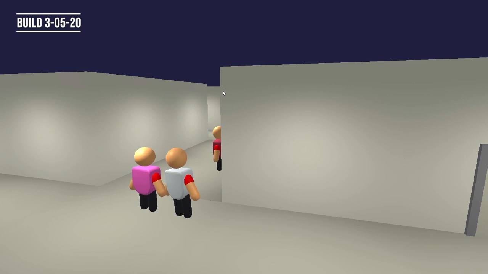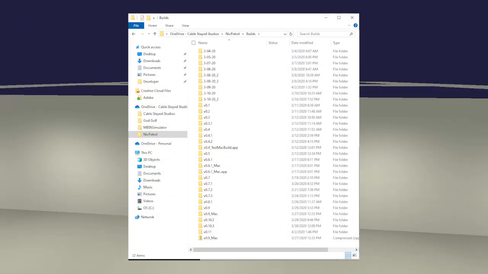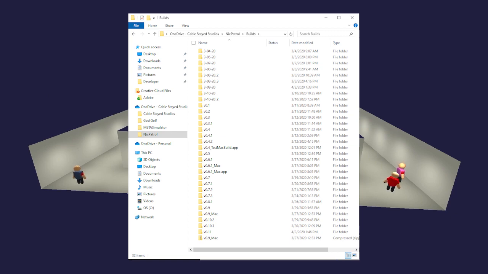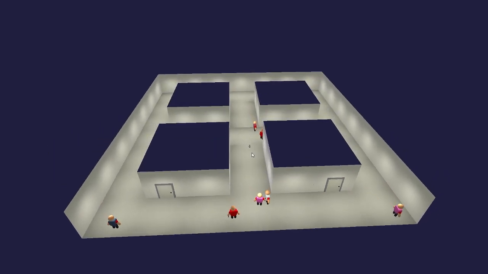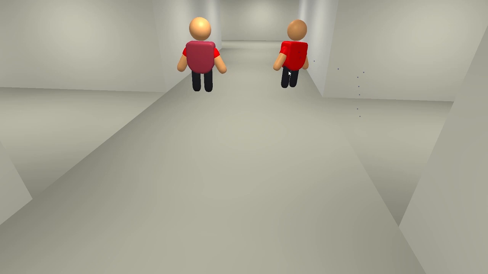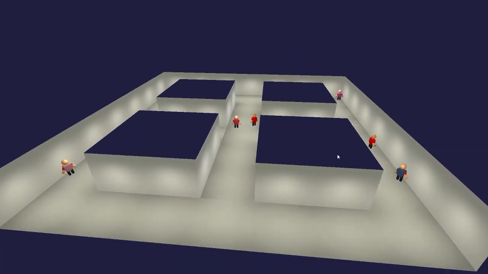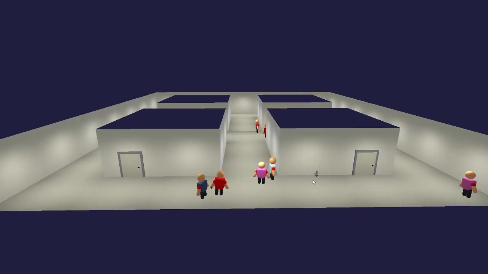During pre-alpha for this project, I was doing nightly builds instead of a list of updates. I did it this way because I was still learning and trying to figure out how I wanted the game to be played. The next feature I worked on was the student's AI. At this point, the AI had 3 states: idle, move to a random position, and vape. The AI would pick the next state at random. Students also had 2 stats: suspicion, which is not in the current build, and rebelness. Rebelness affects the chances that the students will vape in this build.